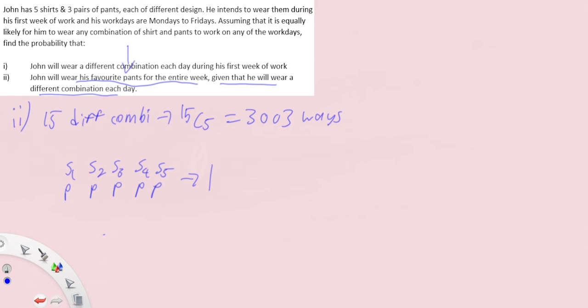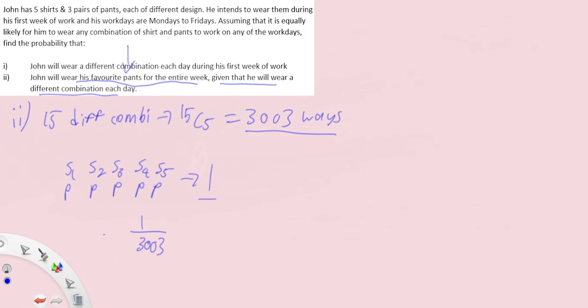So there's only one way for him to wear the same pants and still wear different combinations. Therefore the answer is simply 1/3003. There is one way out of the 3003 ways for him to wear the same pants and still maintain wearing different combinations every day.